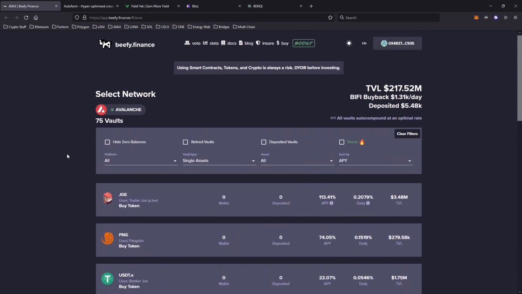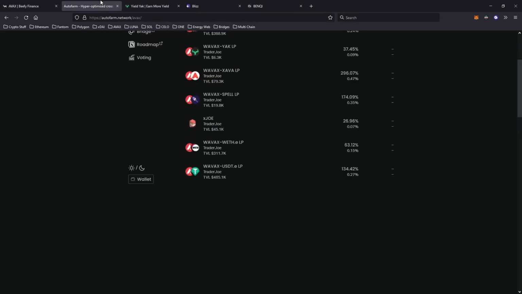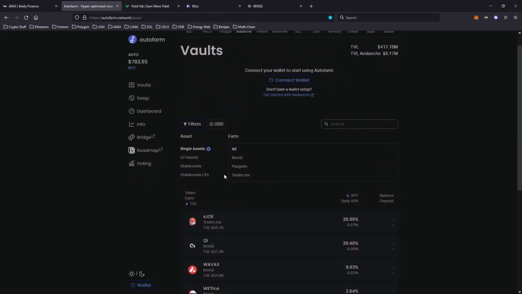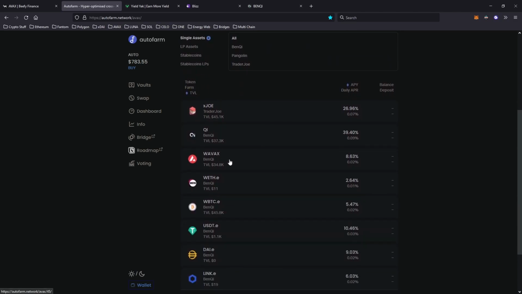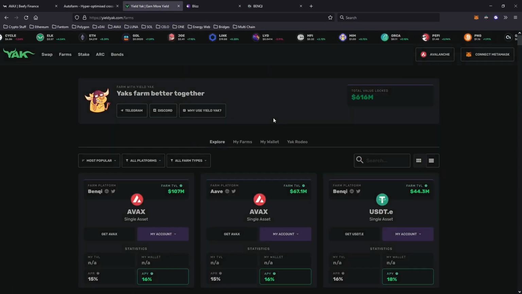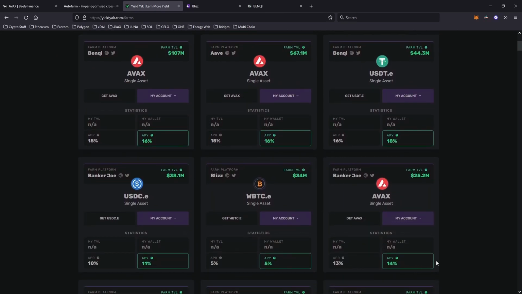But in case I want to see if there's any other opportunities that give anything more than about 21%, let's go hit up Auto Farm, and I'm going to go single assets, and let's see, wrapped AVAX 8% using Benqi. No, I don't think I will. Well, looks like that's about it. Let's go Yield Yak. We got 16%, 16%, and 14%. Not quite what I'm looking for. But anyway, why are these lower?